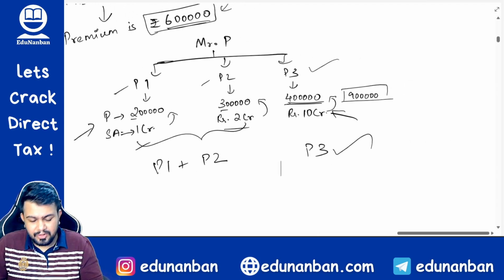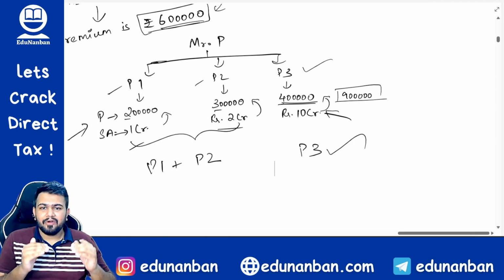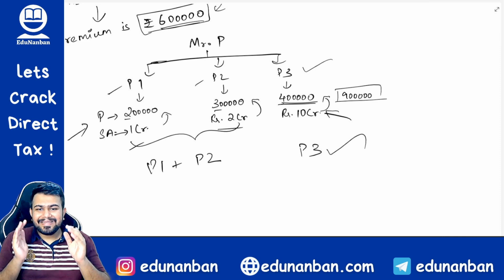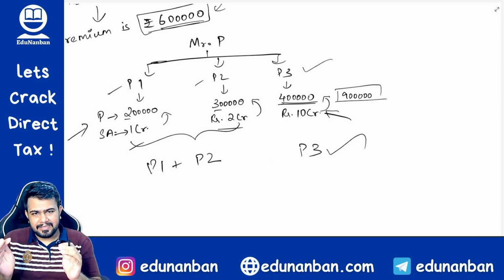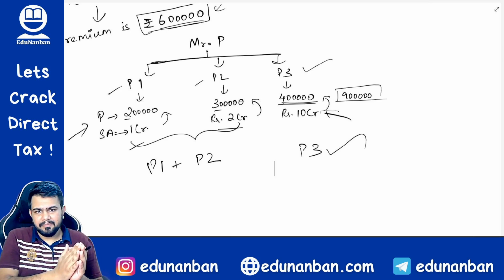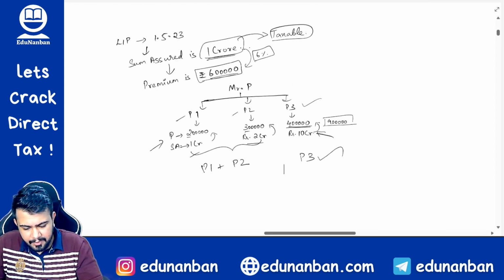You get my point? So like this, if the aggregate amount of premium is more than 5 lakhs, then the assessee can choose policies with premium up to 5 lakh rupees to be exempt. Such policies will be exempt and the remaining policies will become taxable. You get my point?